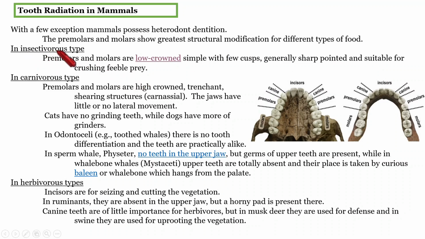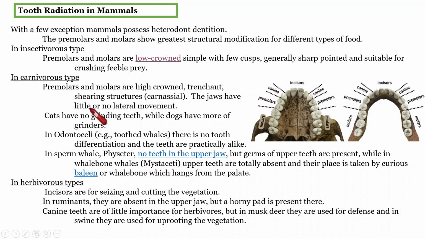Then coming to the carnivorous type, the premolars and molars are high crowned, means the crown is big, trenchant, shearing, because it needs to tear away flesh. So for that purpose, premolars and molars are high crowned teeth. And what about their jaws?